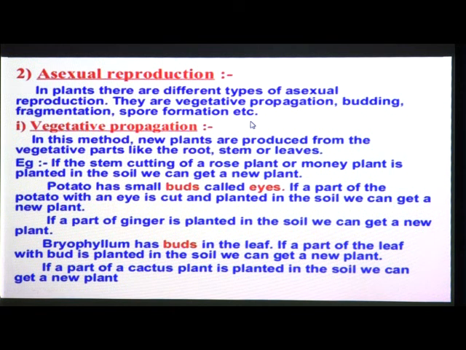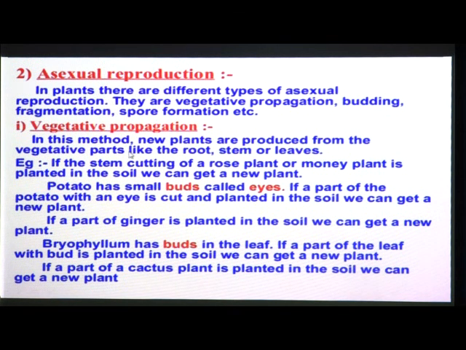First one, vegetative reproduction, or we can say vegetative propagation. Then second one, budding. Third one, fragmentation. And fourth one, spore formation. So these 4 types are there. Let us know about the first type, which is vegetative propagation. So what is meant by vegetative propagation?